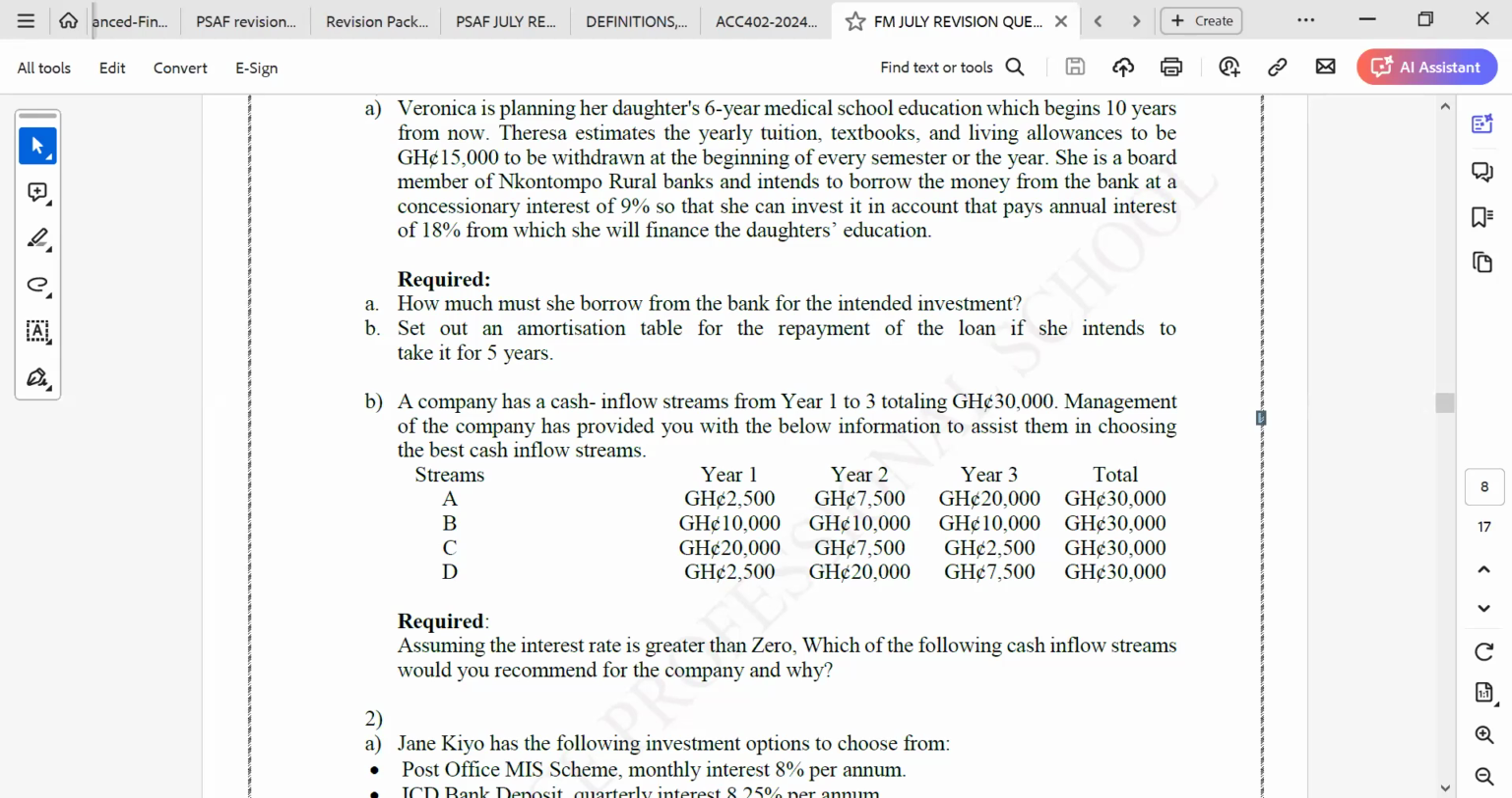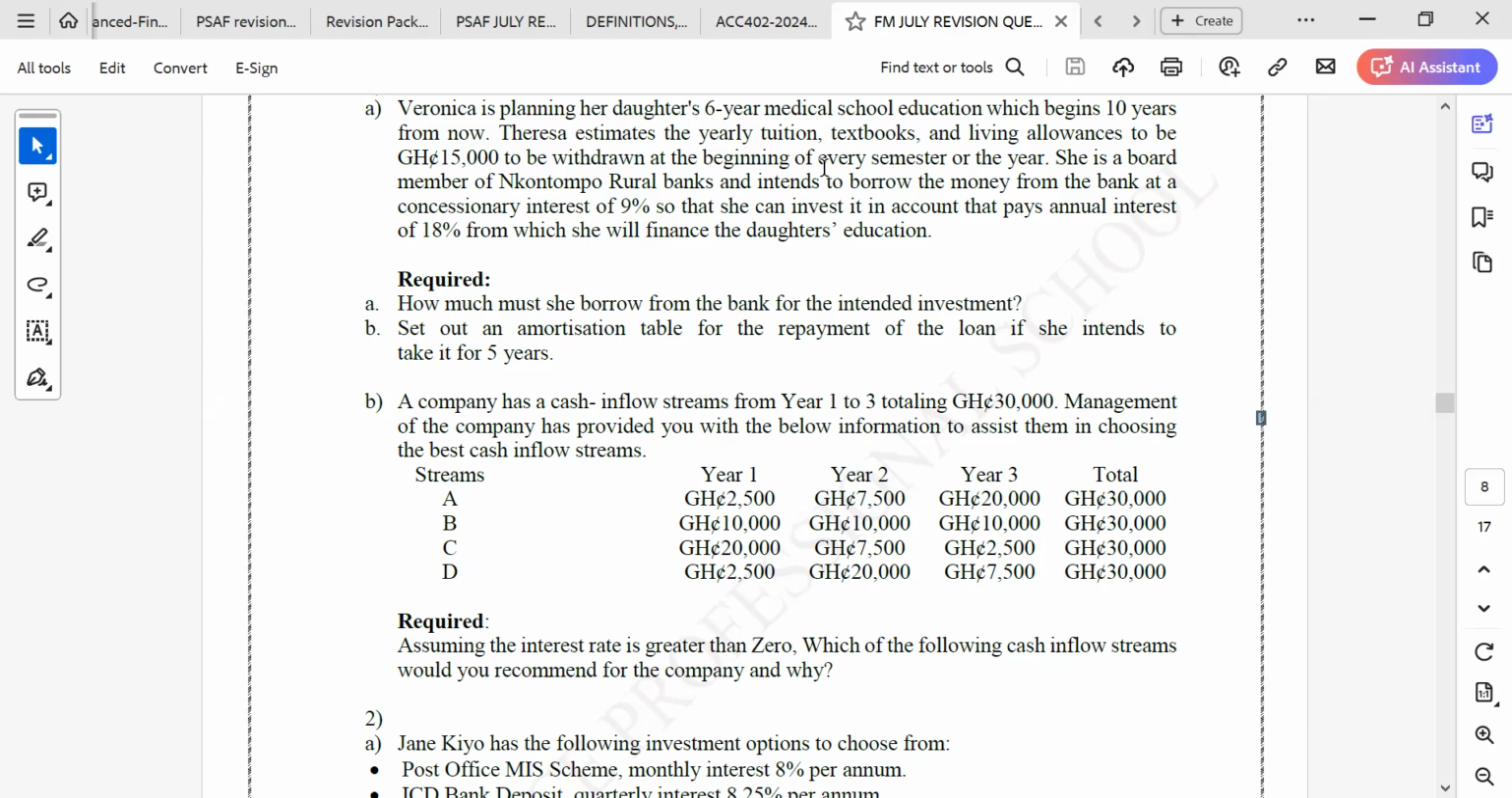Yes, please. Okay. So they are saying that, assuming the interest rate is greater than 0, which of the following cash flow streams will you recommend for the company and why? So this is the money that we want to invest. We have cash flow streams from year 1 to year 6, and we are having 30,000. Management of the company has provided you with the below information to assist them in choosing the best cash inflow streams.